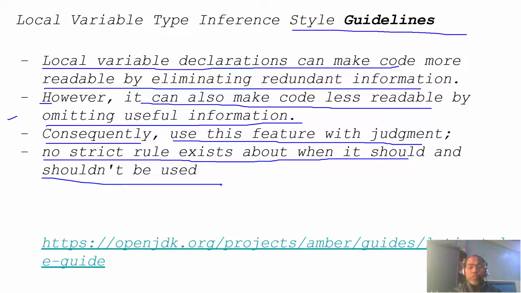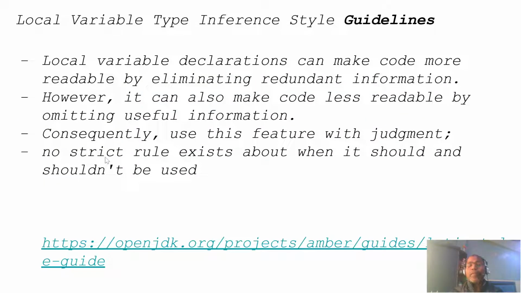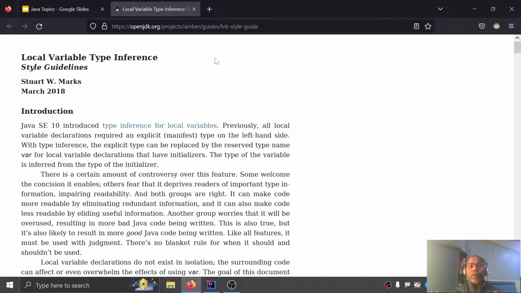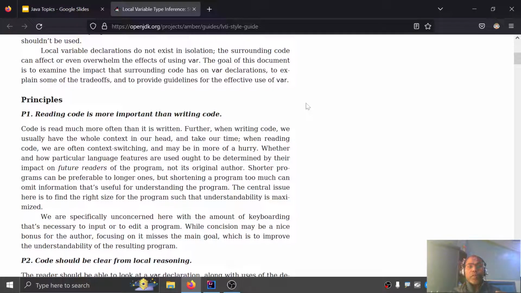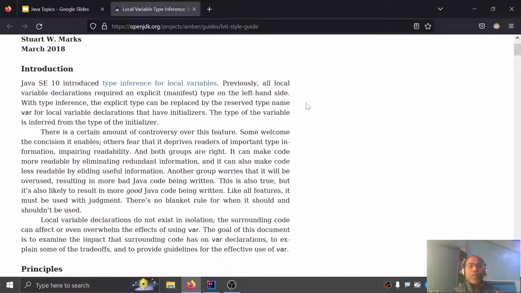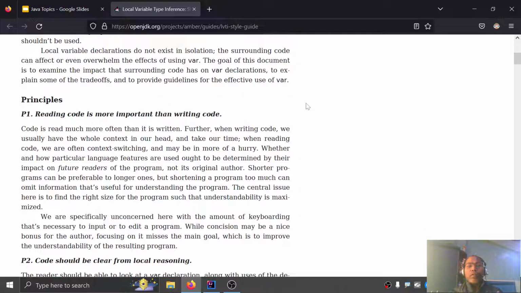This is not my suggestion; it is given by our Java designers. If you look at the paper on local variable type inference by Stuart W. Marks, they also mention that it depends on your judgment.